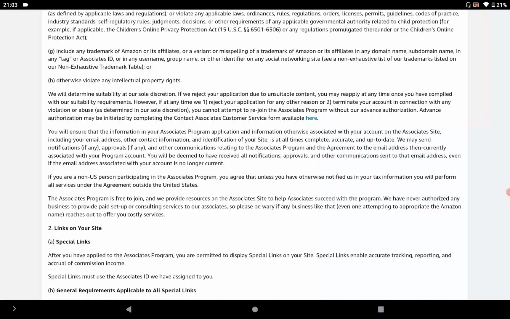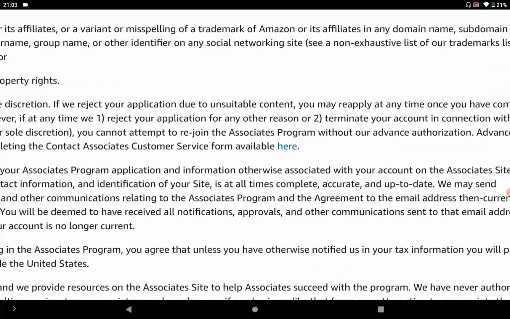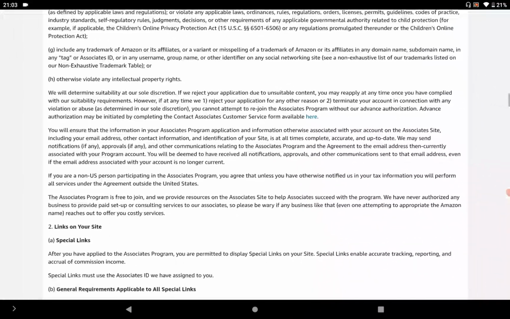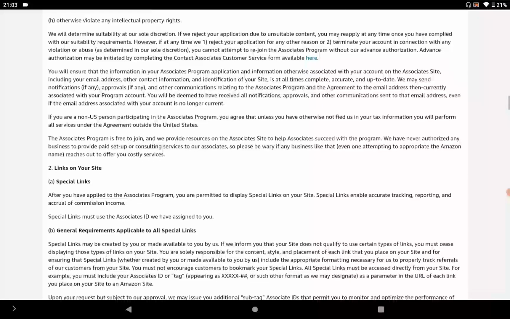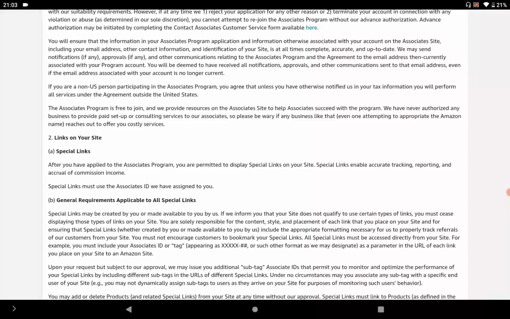So you should know about all the content which is copyrighted, and you should not use that content on your website if you are trying to put your website on the Amazon affiliate program.